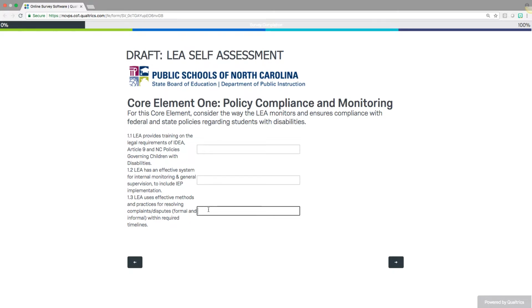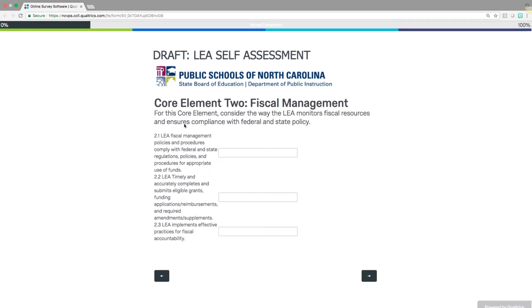If you would rather type within Microsoft Word or a Google document, you can do that. This platform does support copy and paste, so you could simply copy those and then paste them over into these text fields. So just like in the previous iteration in the Excel file, for core elements 1 and 2, it's simply providing a written narrative response to each of these critical components. You can see that that is the same for core element 2, fiscal management.